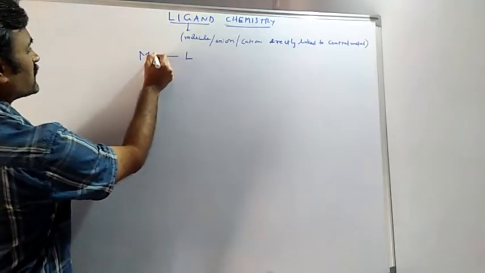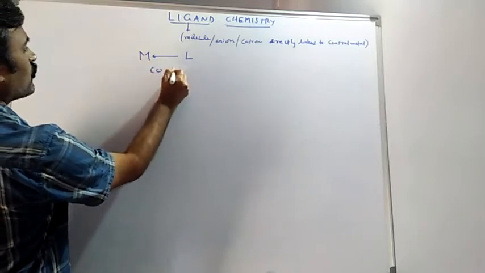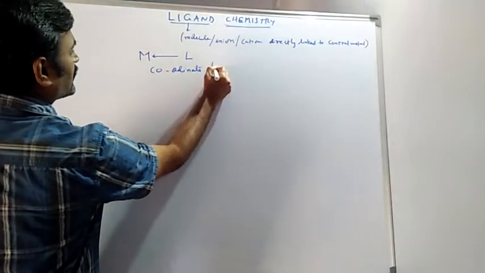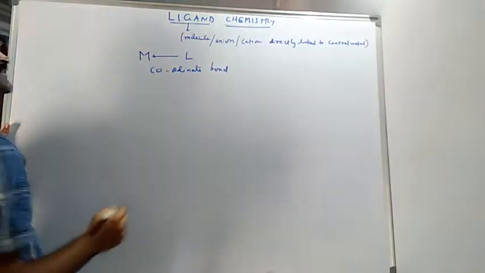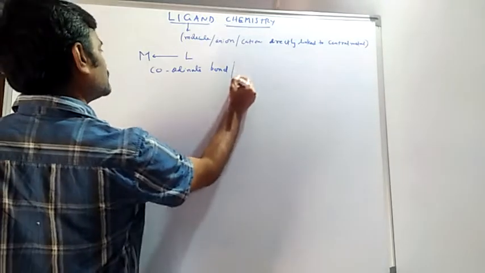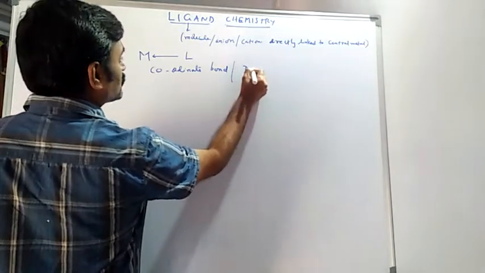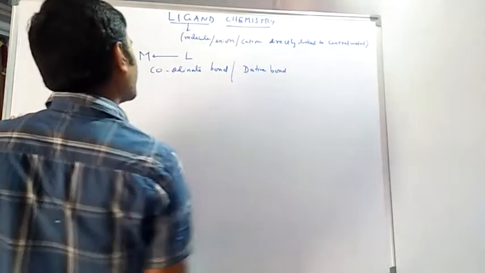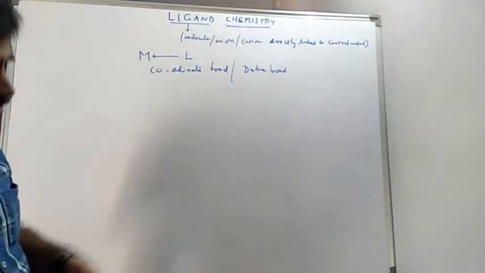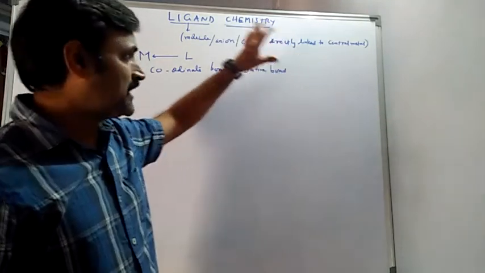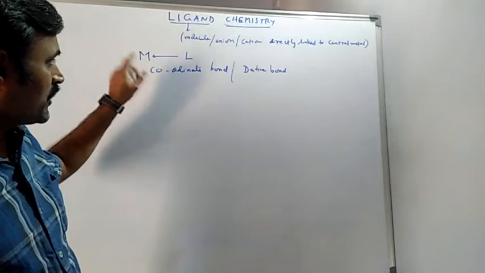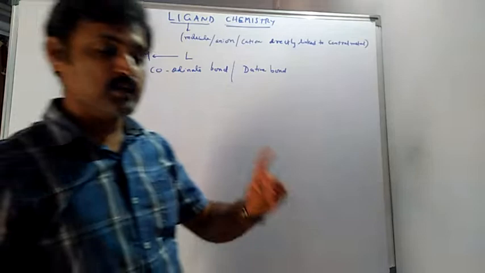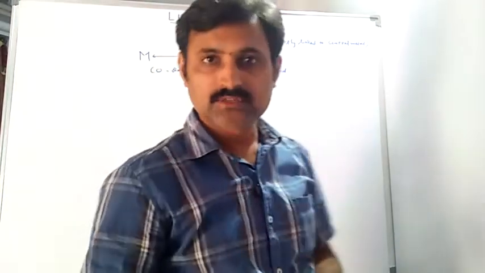The bond present is called a coordinate bond, or you can say coordinate covalent bond, or you can also call this a dative bond. So ligands are linked with the central metal via a type of chemical bond which is called a coordinate covalent bond or dative bond.